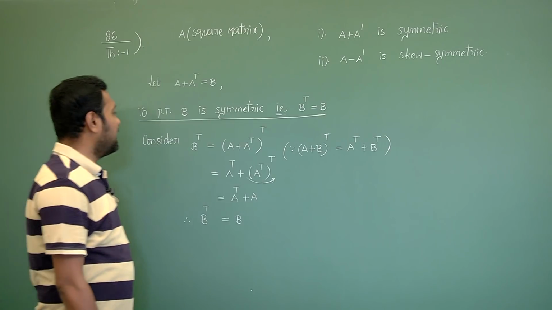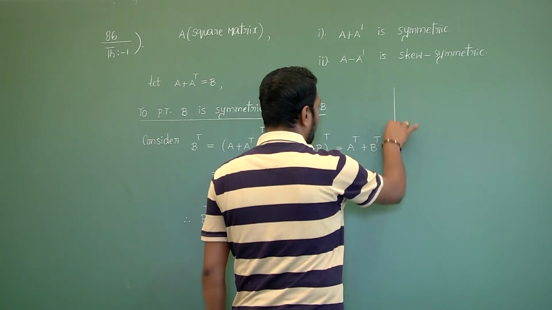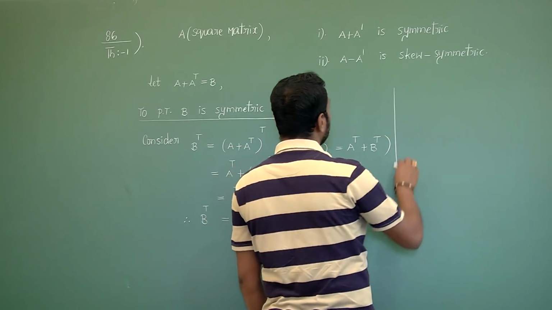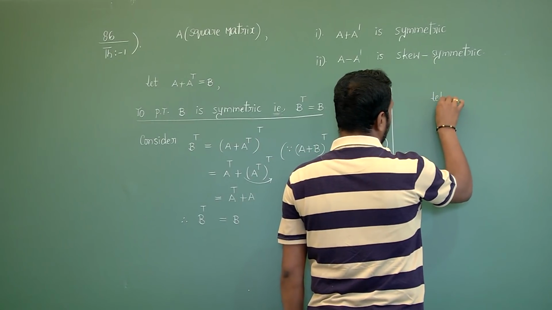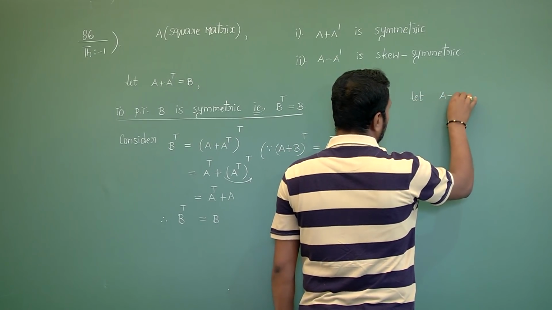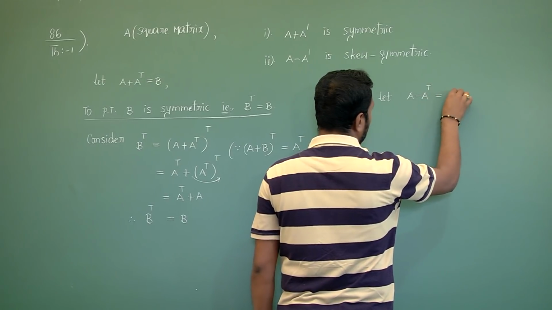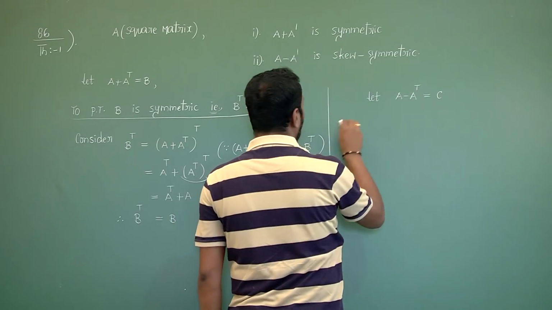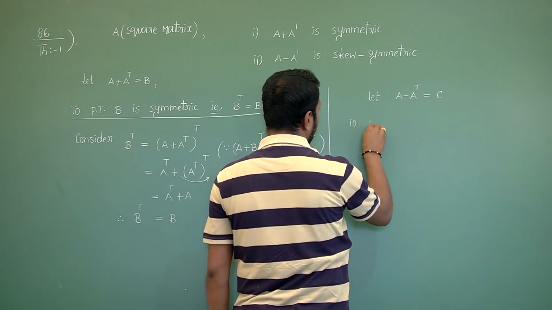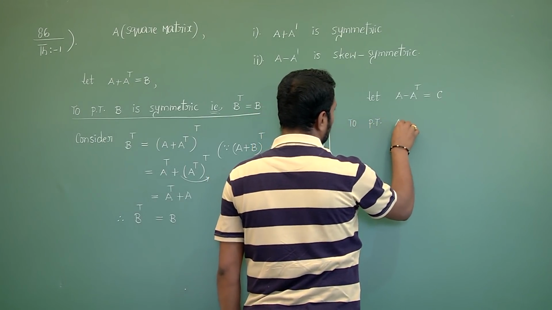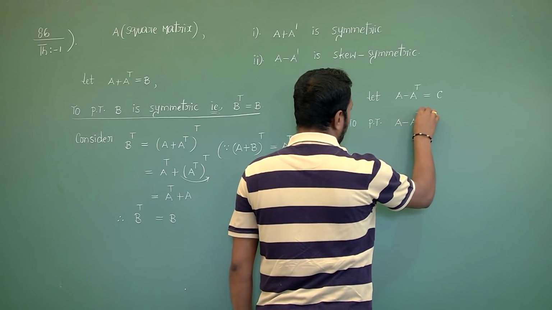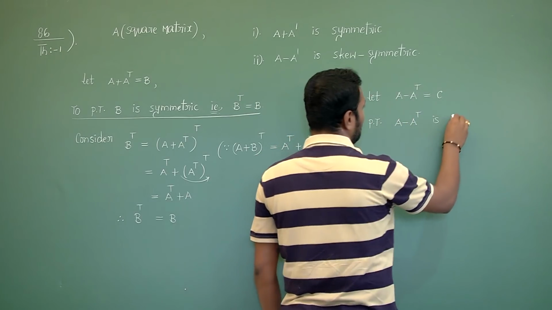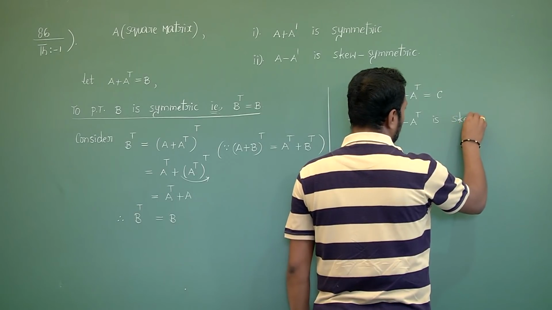In the same way, second case, let A minus A transpose equals to C, I am taking. Then, according to question, we need to prove A minus A transpose is skew symmetric.